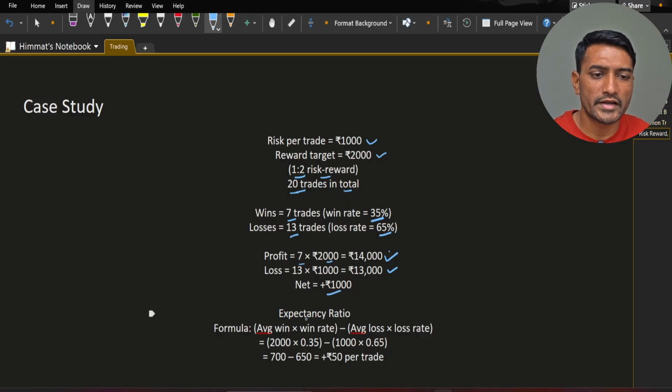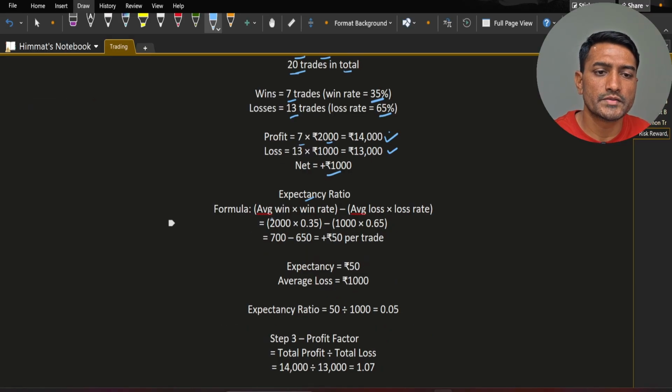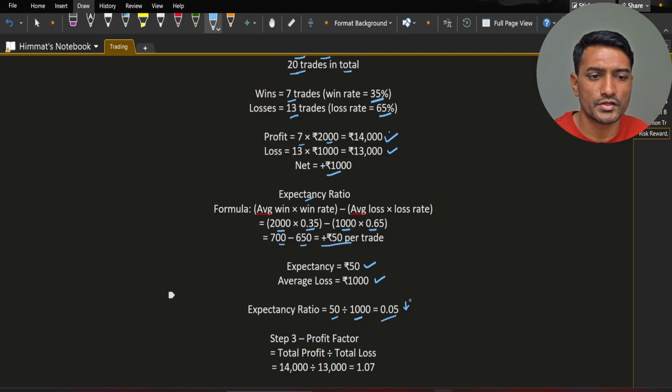Okay, let's calculate the expectancy as well. Expectancy means average win into win rate minus average loss into loss rate. So 2000 into 0.35 minus 1000 into 0.65. That means 700 minus 650, that is 50 per trade. So on average you will win 50 per trade. So expectancy is 50, loss per trade is 1000. That means expectancy ratio would be 50 divided by 1000, that means 0.05. This is very tiny but still positive.